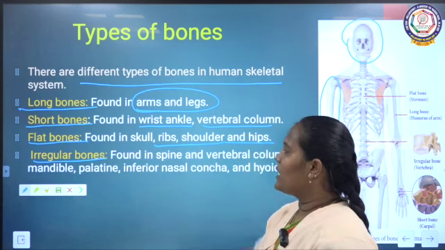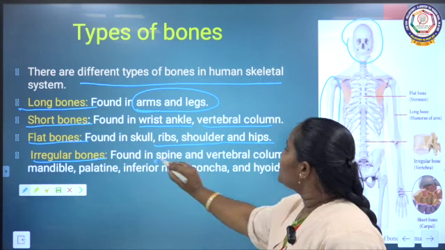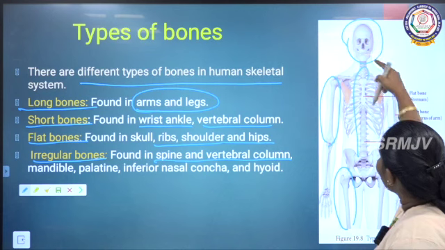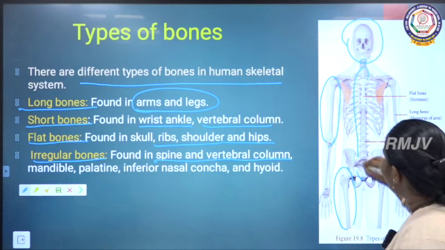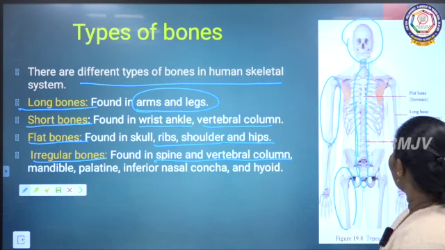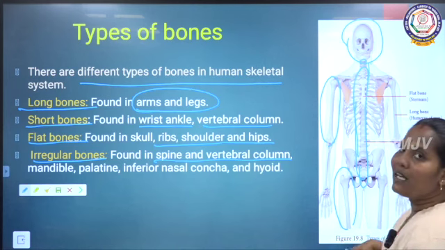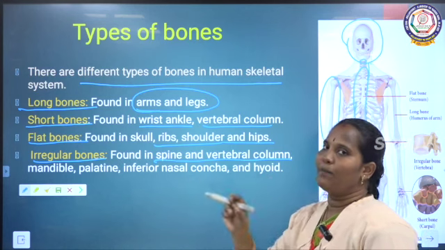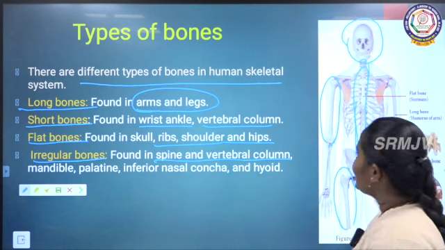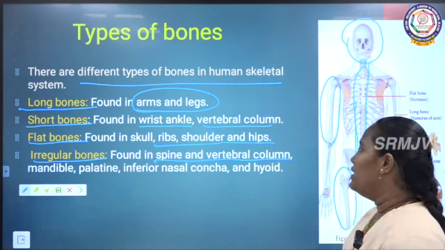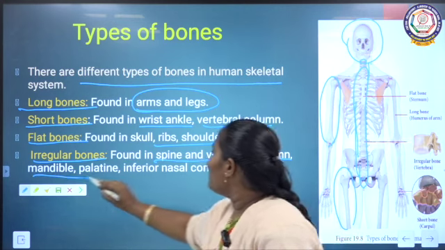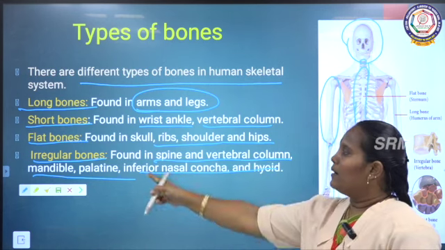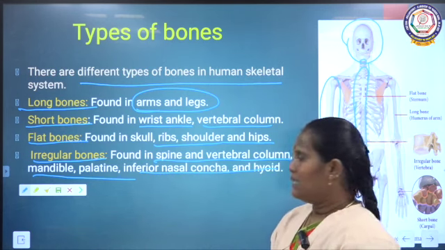Third, irregular shaped bones. See, the spine and vertebral column. I told you already about our spine. From the neck to the end of the pelvic girdle, the vertebral column is there. Each vertebra is a separate bone. So the vertebrae are called irregular shaped bones. And then the mandible, palatine and nasal bones are all examples of irregular shaped bones.